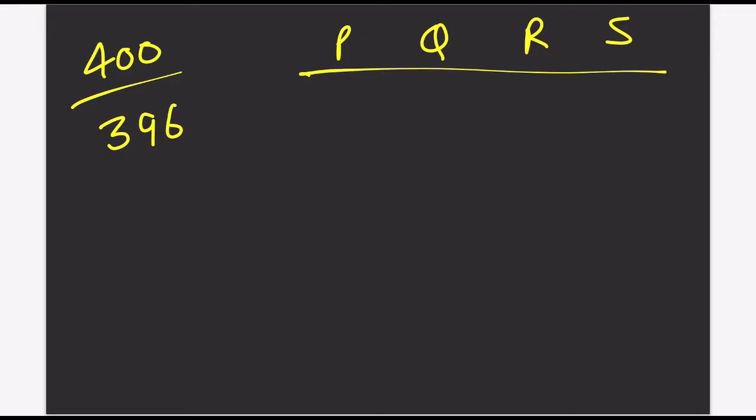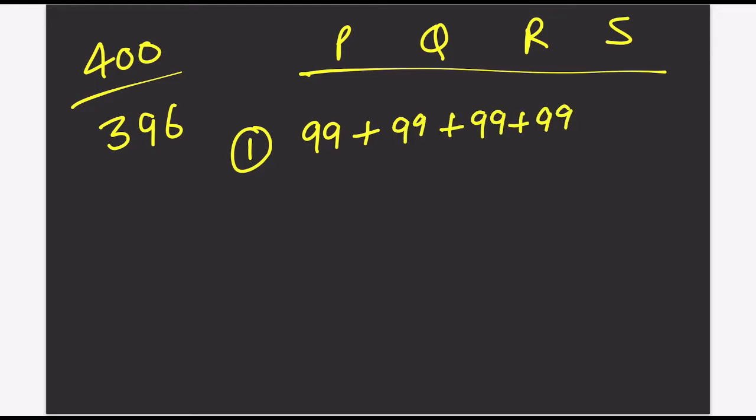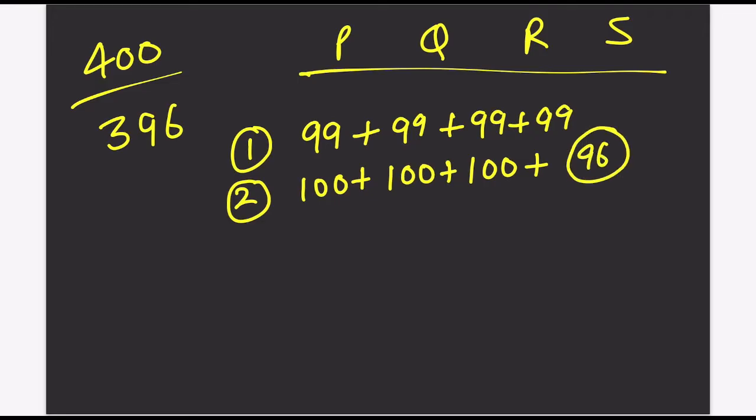First thing, very easy. The first case is a single way: he scored 99 in all. It's a permutation and combination question. 99 in all. Easy. 396 done. There is a second way where he scored 100 in 3 papers, and then he will be left with 96 marks. So he scored 96 marks in the last paper. So one way is he scored 99 marks in all 4. Second way is he scored 100 marks in 3 papers, and 96 marks in 1 paper.